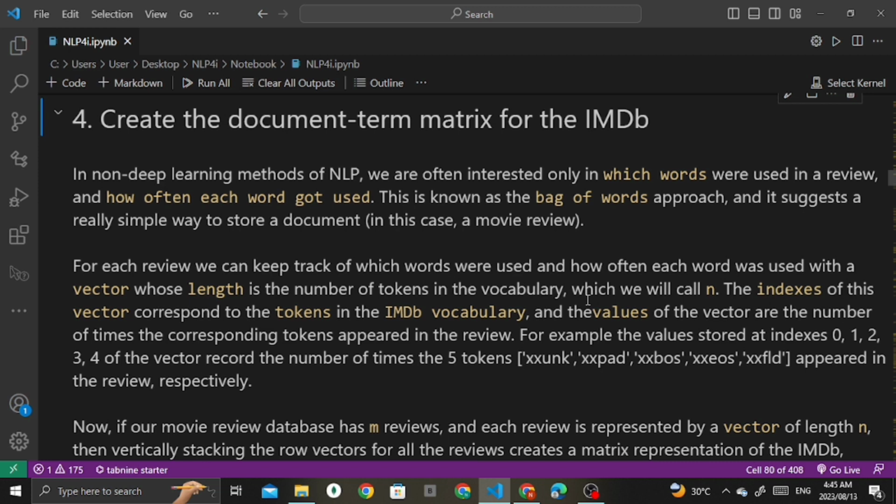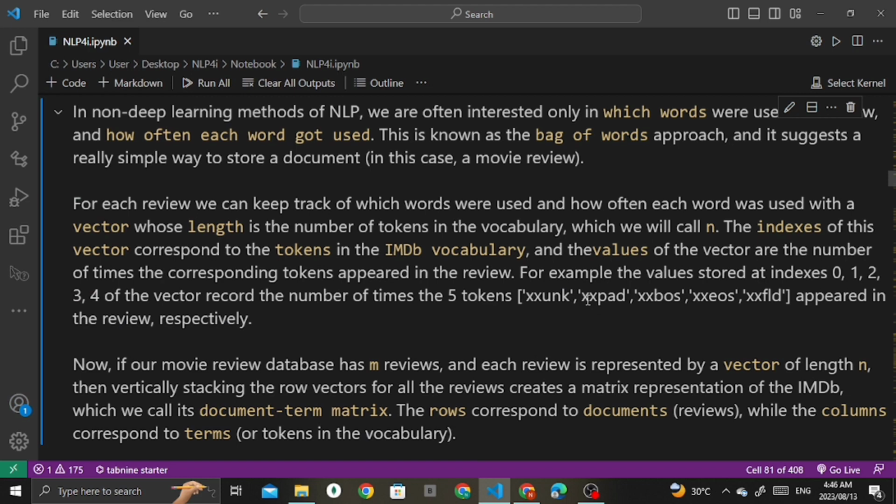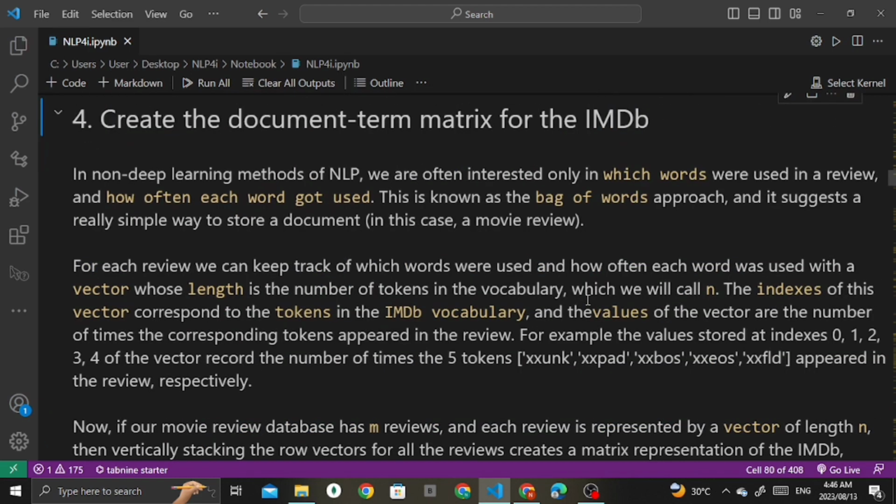The last thing we're going to cover for this part is how we create the term document matrix for IMDb. Here I wrote a lot more detail for you guys, which is really important for you to review. But for now I will just explain it concisely. I totally recommend that you revise these topics well.